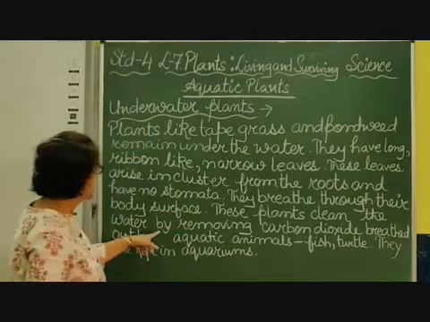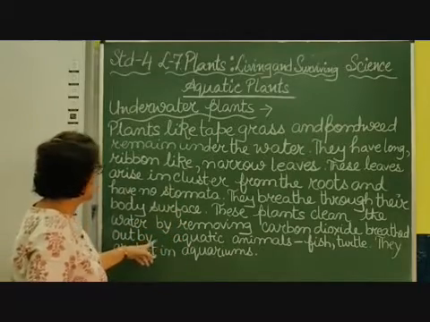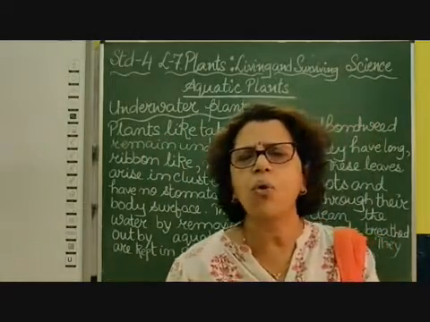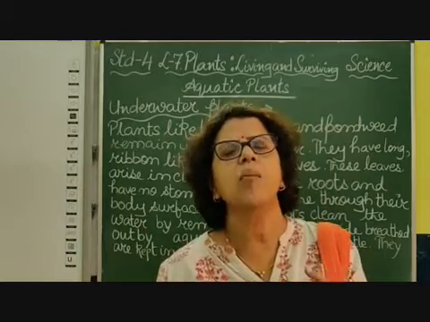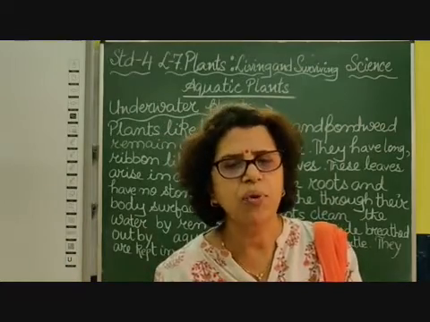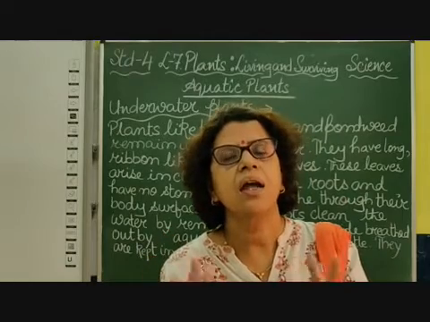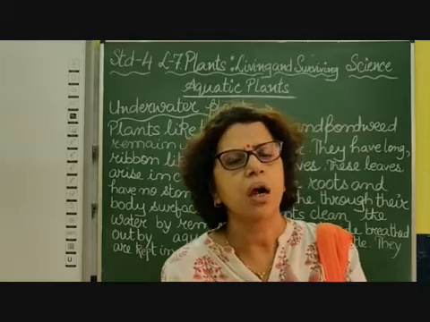These plants clean the water by removing carbon dioxide breathed out by the aquatic animals. Because they live under the water, they don't have any stomata. Through their body surface, they take in the carbon dioxide. We have discussed that all the gases are in a dissolved form in water: oxygen, nitrogen, carbon dioxide.